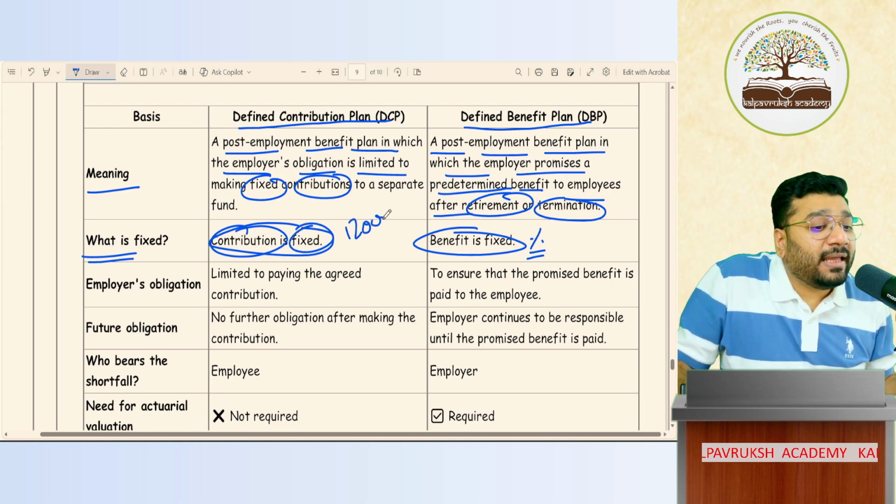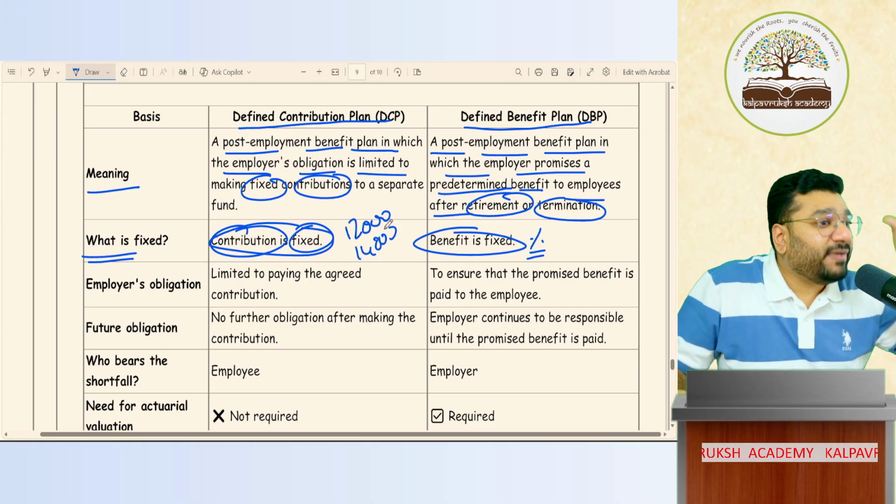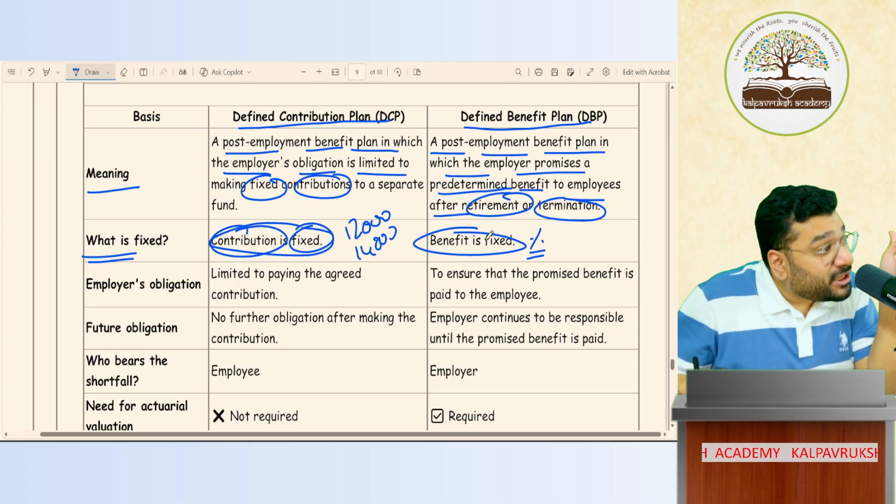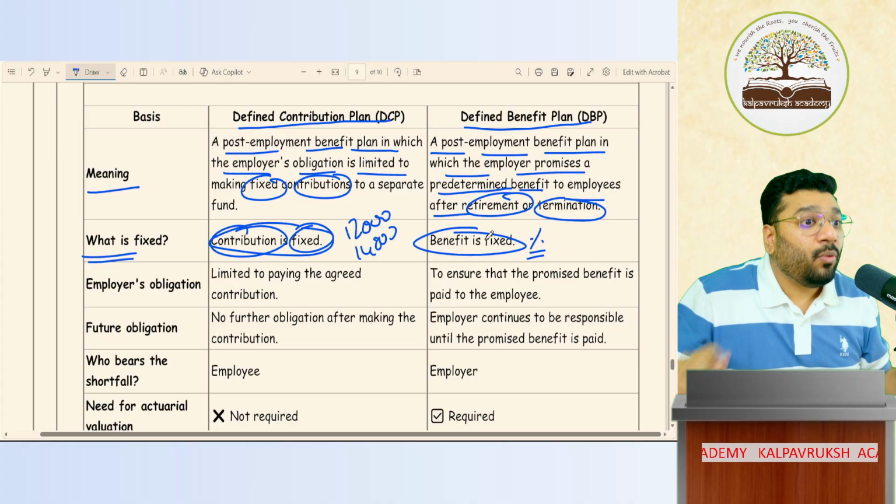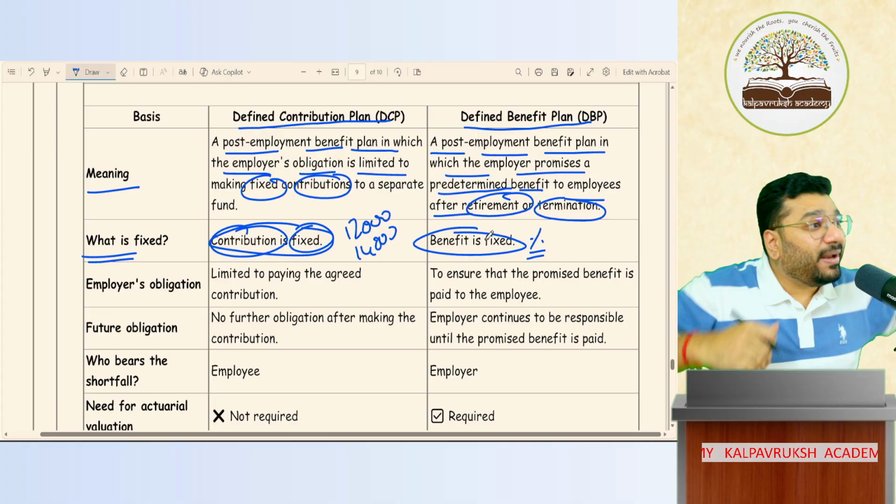I'll pay 12,000 every month. I'll pay 14,000 every month. It is fixed. Here, the calculation of the benefit is fixed. The amount is not fixed. What amount it is, we have to estimate. How to estimate? AS15 is going to teach us.